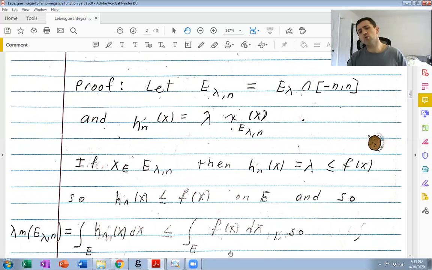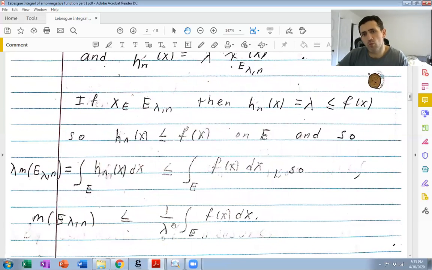Again, this Lebesgue integral is the supremum of all these integrals over all these h's, where h is bounded, finite support, measurable, non-negative, and less than or equal to f on E. So the supremum is bigger or equal to this specific integral over the specific hn. So we almost get what we want by dividing by lambda. Instead, we get that this truncated set is less than or equal to the right-hand side that we want.